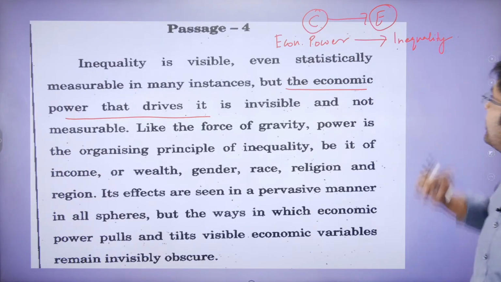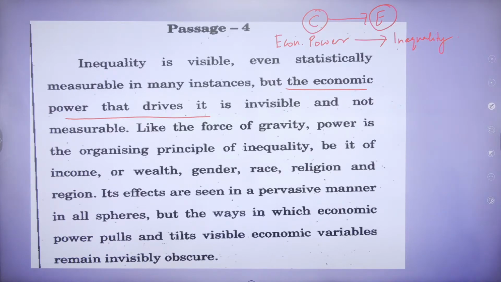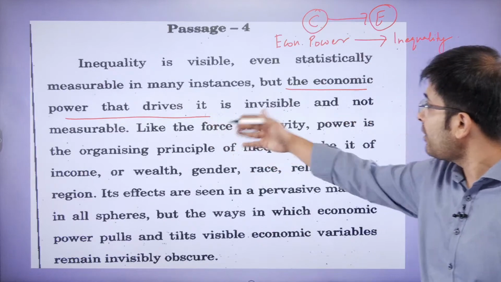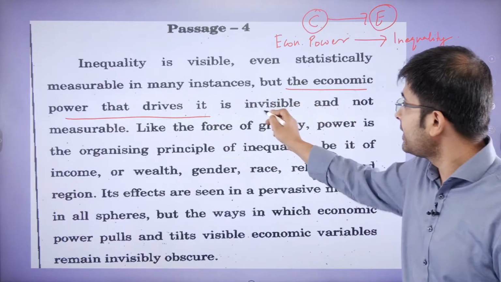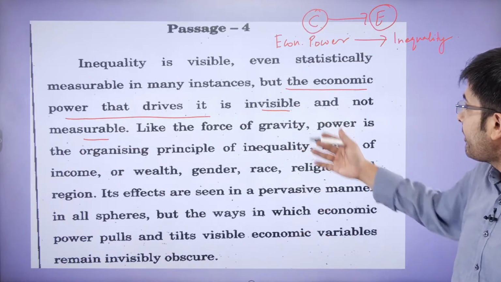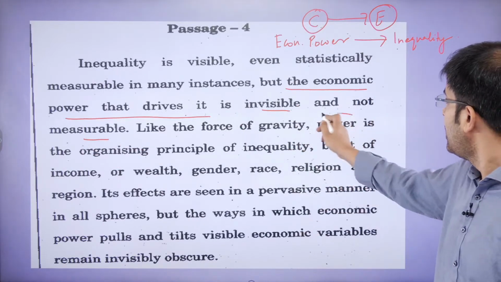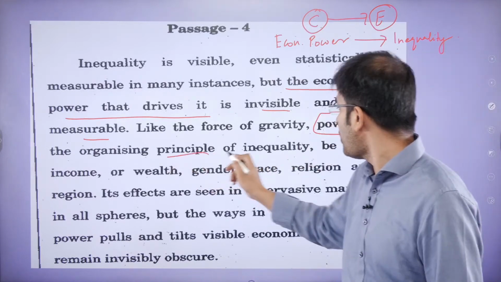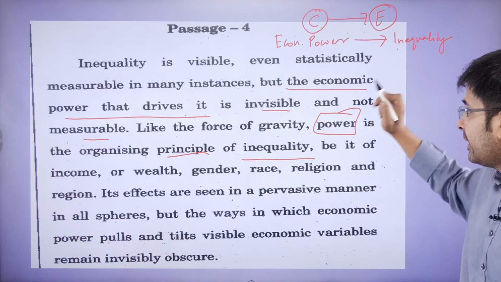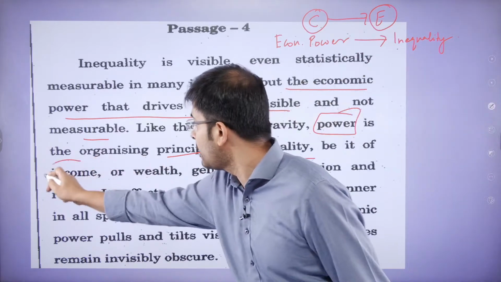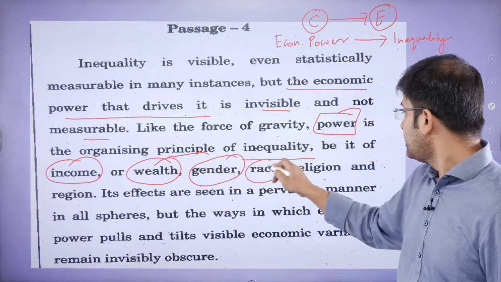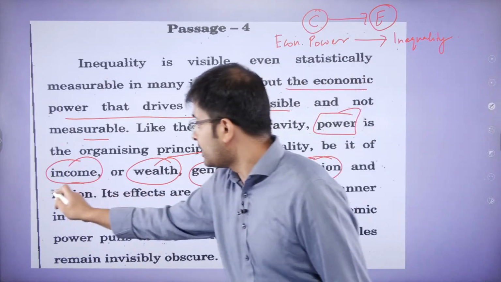That should be clear, guys. Okay, cause-effect relationship, you should quickly identify and write it down. So, the economic power that drives it is invisible and cannot be measured. Like the force of gravity, power is the organizing principle of inequality. Power is the organizing principle of inequality. Be it in income, wealth, gender, race, religion, and region.